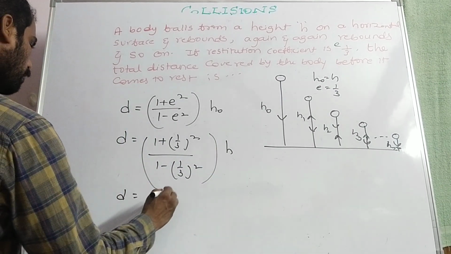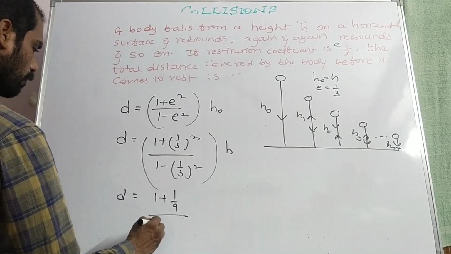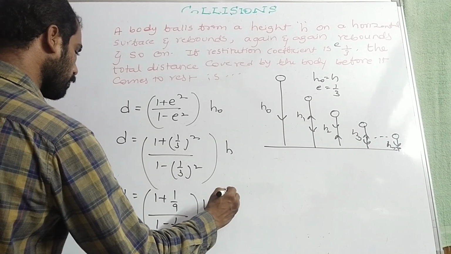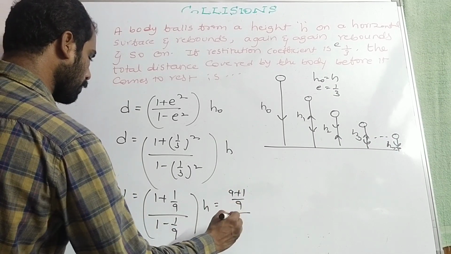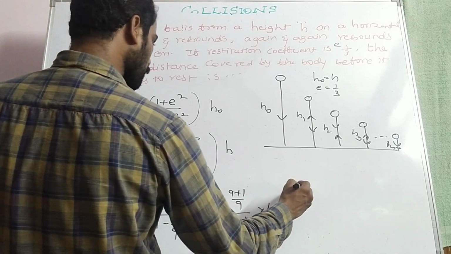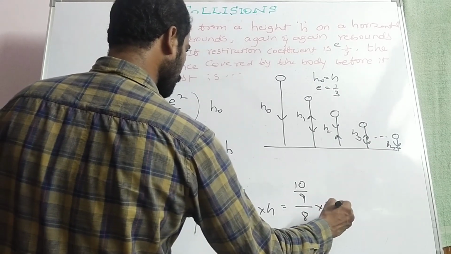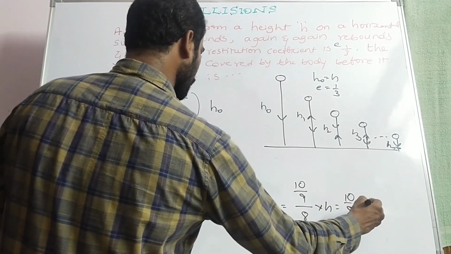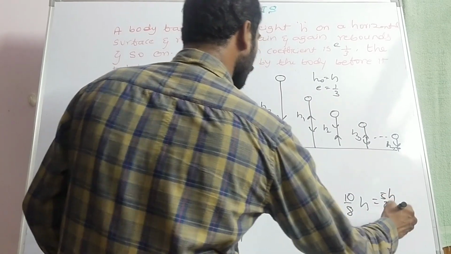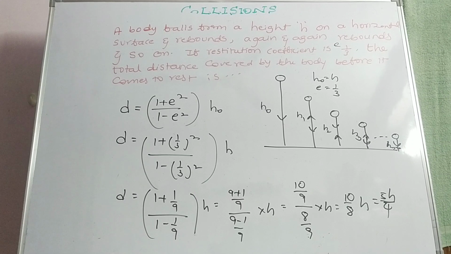D is equal to 1 plus 1 by 9 by 1 minus 1 by 9 into h. That is equal to 9 plus 1 by 9 by 9 minus 1 by 9 into h. That is equal to 10 by 9 by 8 by 9 into h. That is equal to 10 by 8h. 2 5s, 2 4s. That is 5h by 4. That is 5h by 4 will be the answer.